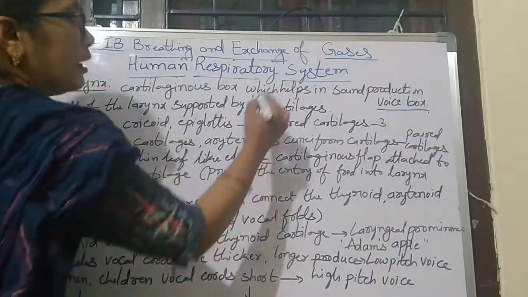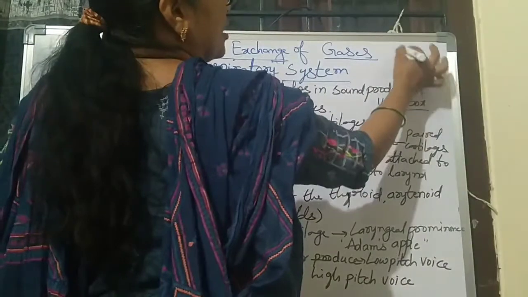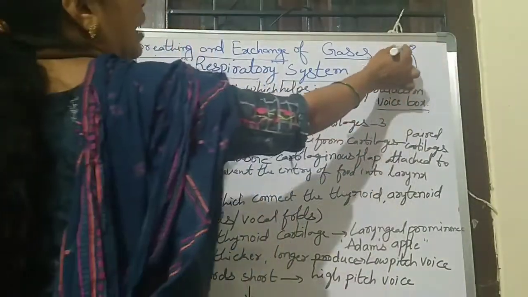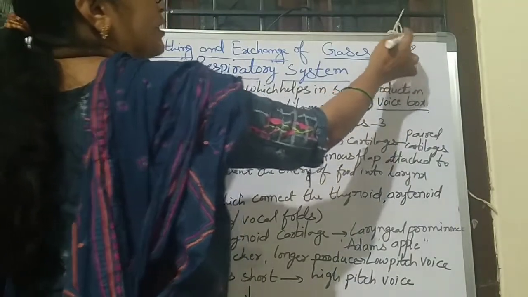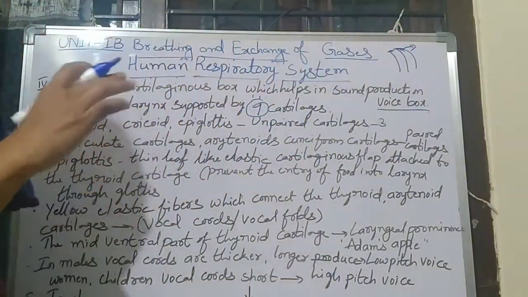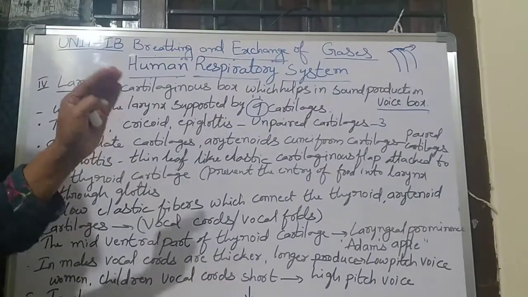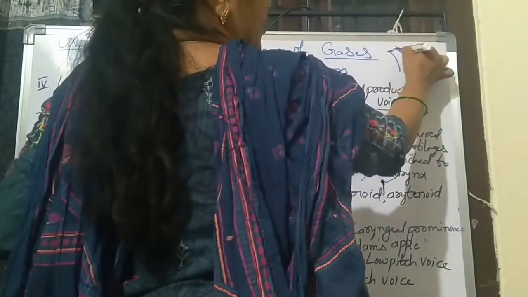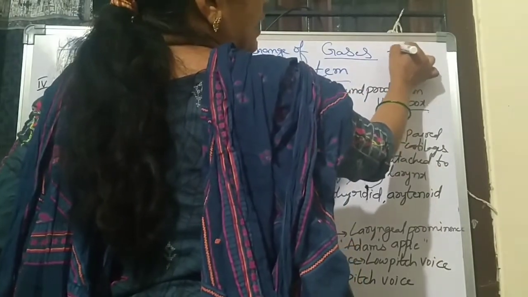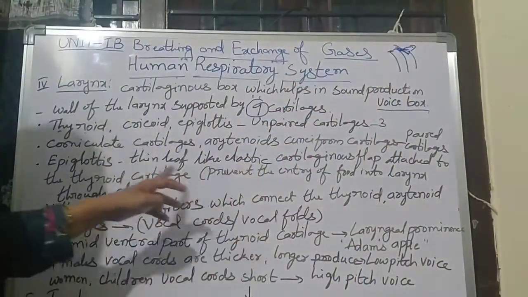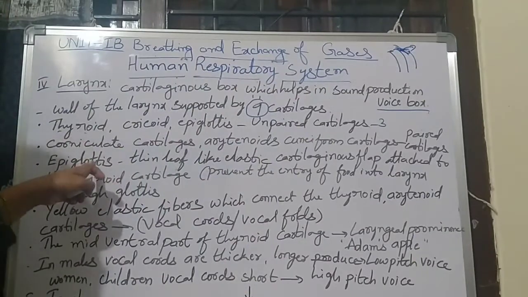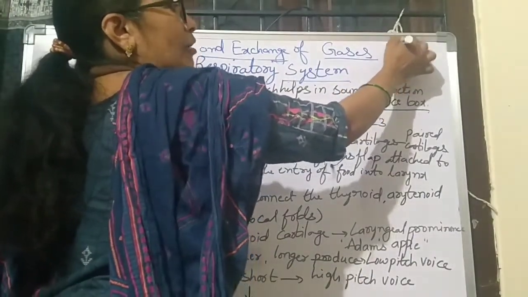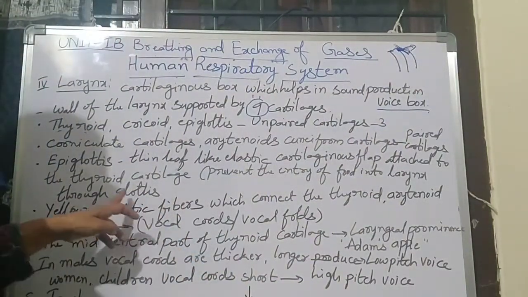Here in the pharynx region, there is the food pipe and the wind pipe, and the epiglottis, a leaf-like flap at the glottis, prevents food from entering the larynx.